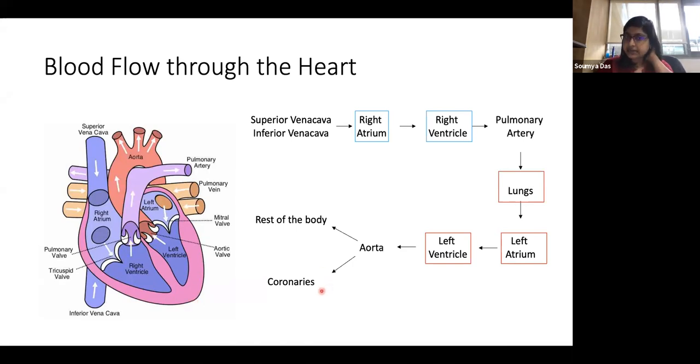And on the right hand side, basically, I'm showing you the path of blood flow in and out of the heart. And as I was saying, the superior vena cava and inferior vena cava collect blood from the different parts of the body, and this will be deoxygenated.